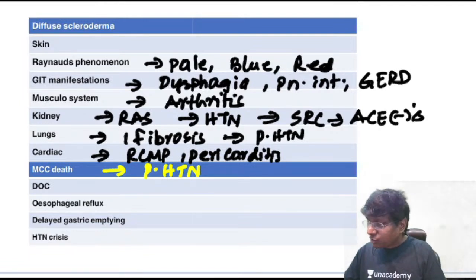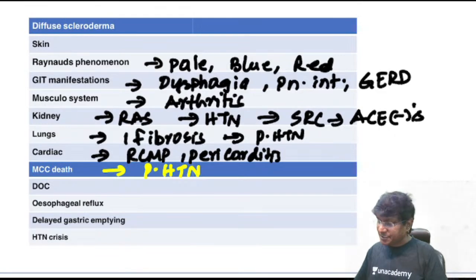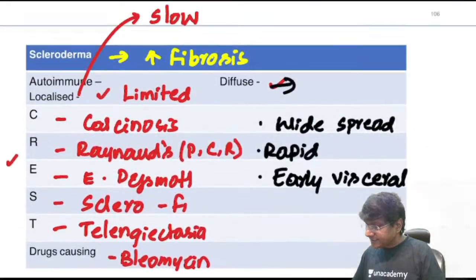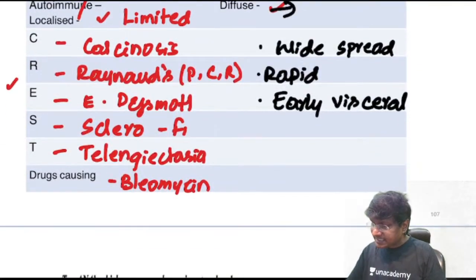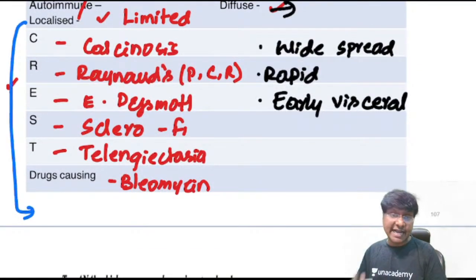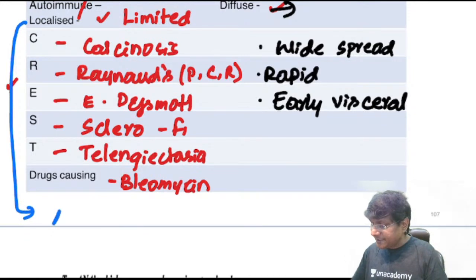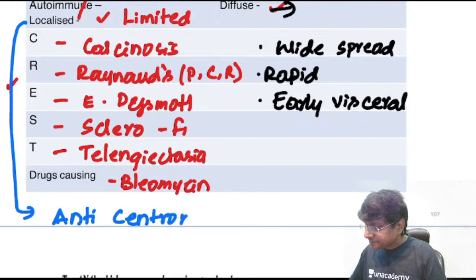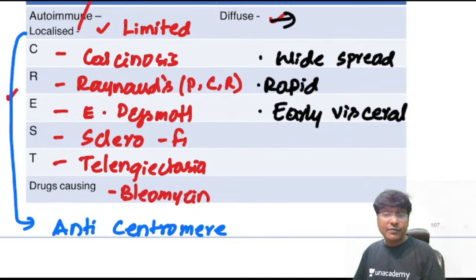Okay, right. Now what is the drug of choice in these patients? Before that, you should know how to diagnose. If you take the localized scleroderma, you should know the antibodies. What is the antibody in case of localized scleroderma? That will be anti-centromere antibody. Whereas in diffuse scleroderma, what will be the antibody?